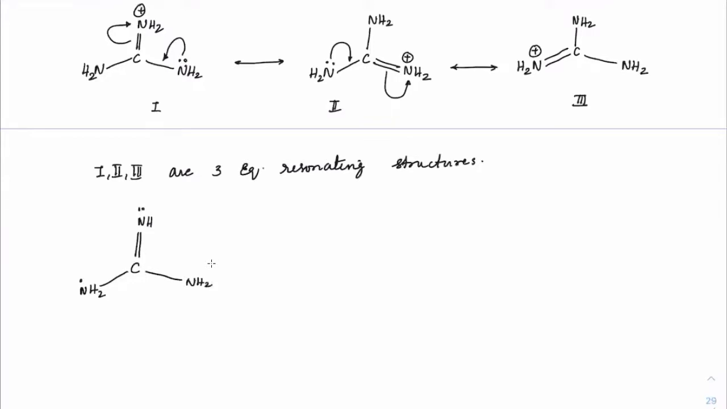If I take this as A, here the lone pair basicity is A, here the lone pair basicity is B and lone pair basicity is C. So if you see the basic strength of these respective lone pairs to accept H plus, then you can see A is localized and B and C are delocalized. That will have the least amount of basic nature.